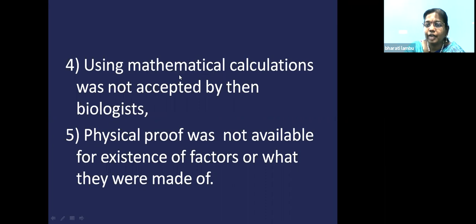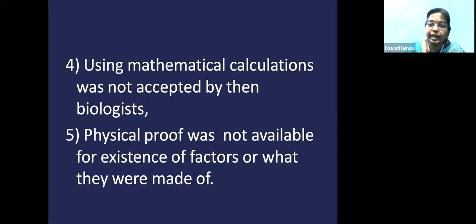They also did not accept the statistical analysis which Mendel gave while doing the experiment, and there was no proof that factors were present in the cell. Later on, we know that factors are nothing but the genes. They are present on the chromosomes. At that time Mendel had just said that factors are present in the cell and are inherited by the progeny. They did not accept this. That is why Mendel's work went unrecognized.